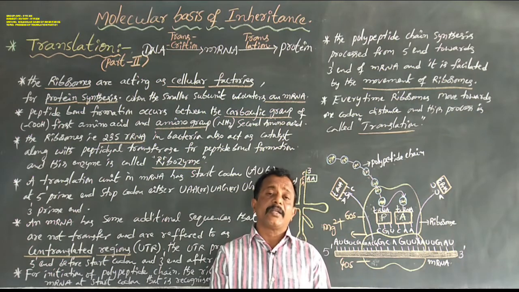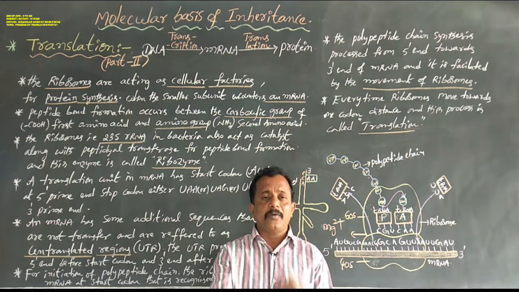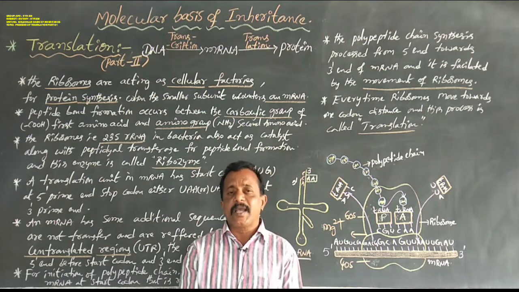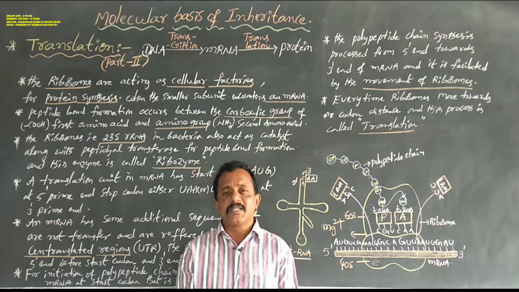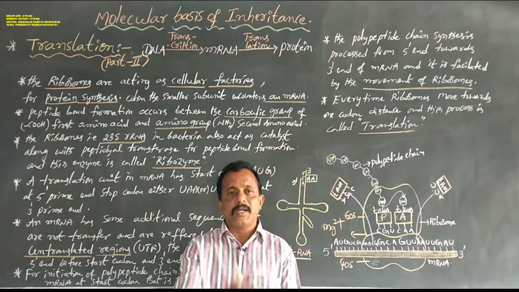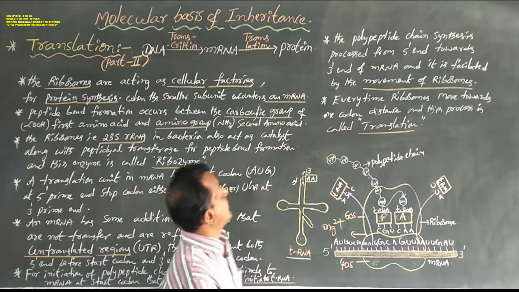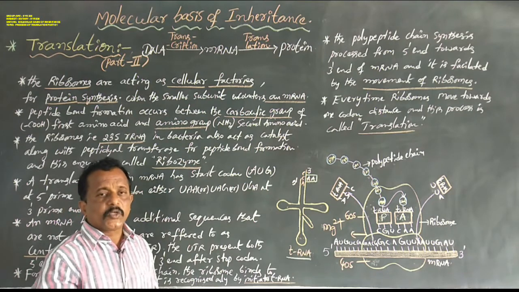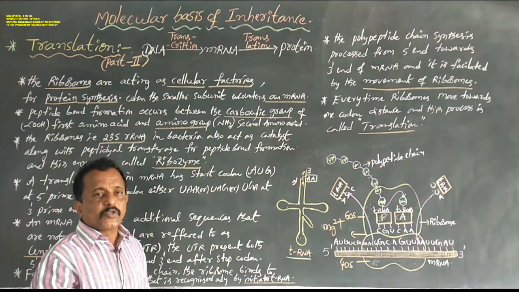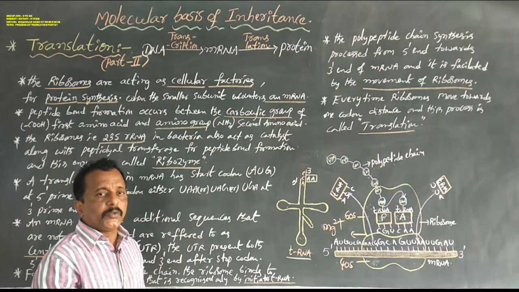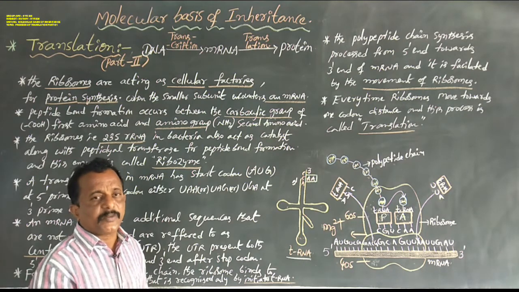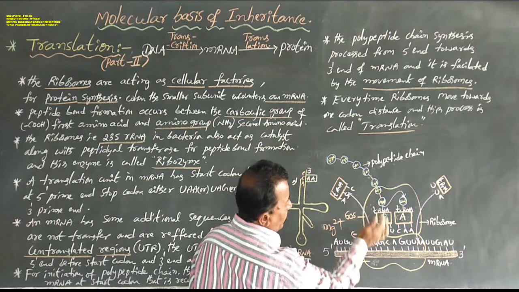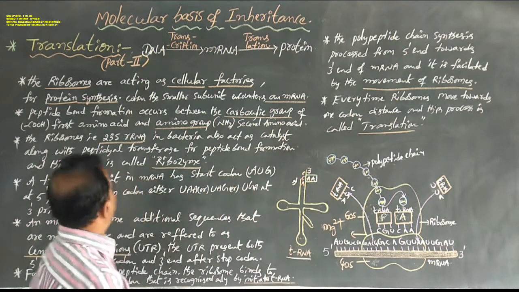So anyhow, the ribosome is one of the largest cell organelles and always carries out protein synthesis. It is one of the cellular factories. This ribosome has two subunits. One is a larger subunit, and the other is a smaller subunit. This is the larger subunit, and this is the smaller subunit.